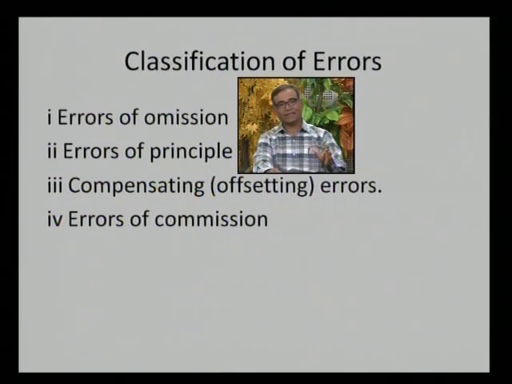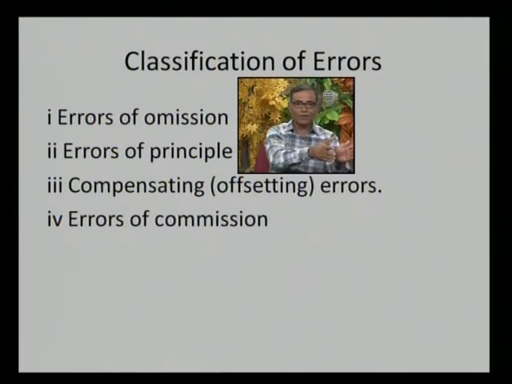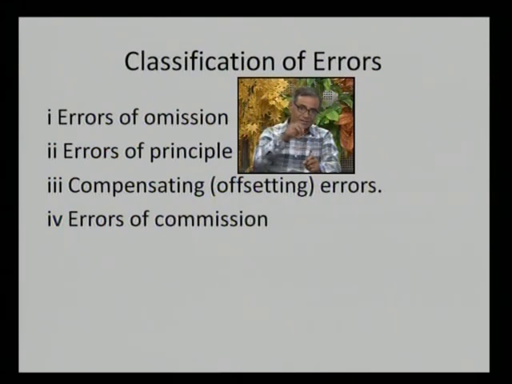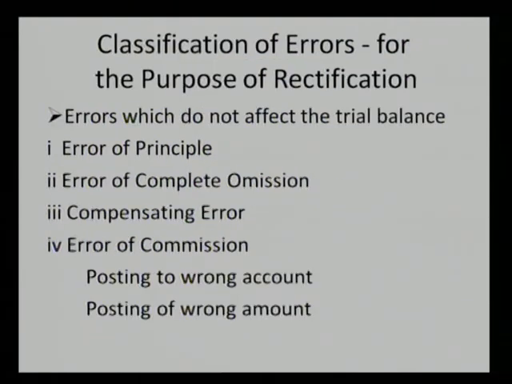The compensating error means one error is compensated by another error. For example, whenever you are paying rent and you record rupees 100 instead of rupees 1000, at the same time whenever you are paying wages, you record 1000 instead of rupees 100. So in one account 900 rupees is recorded less, and in the other account 900 is recorded more. So this error will be compensated by the two errors. One error is compensated by the same error in the other account, and it is called a compensating error. And the error of commission we already discussed.